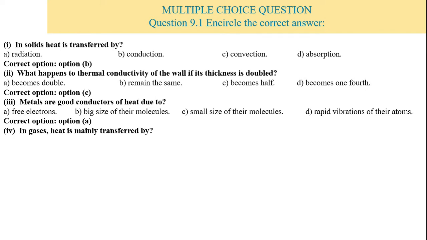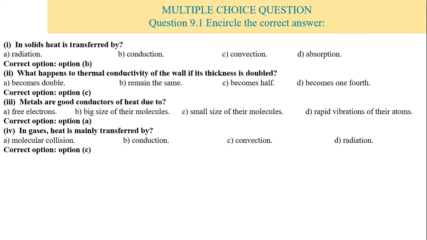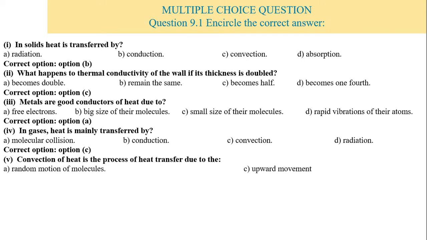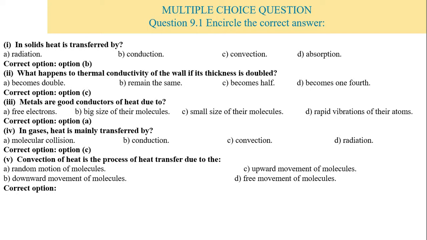Number 4. In gases, heat is mainly transferred by option A molecular collision, B conduction, C convection or D radiation. So the correct option is option C, convection. Number 5. Convection of heat is the process of heat transfer due to the A random motions of molecules, B downward movement of molecules, C upward movement of molecules or D free movement of molecules. So the correct option is option D, that is free movement of molecules.